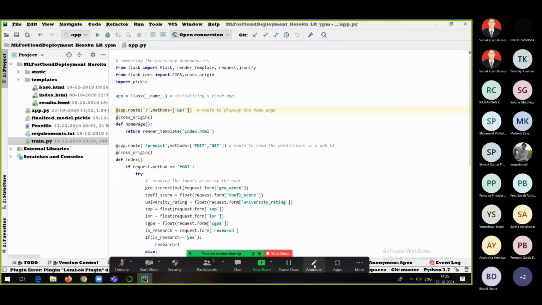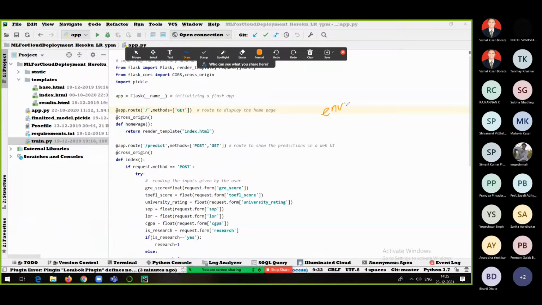Okay, so I am talking about this one, environment. The model is trained. We are just going to make things easier for the client or the users, let's say, with the help of an application. So the first thing we need to do is create an environment.